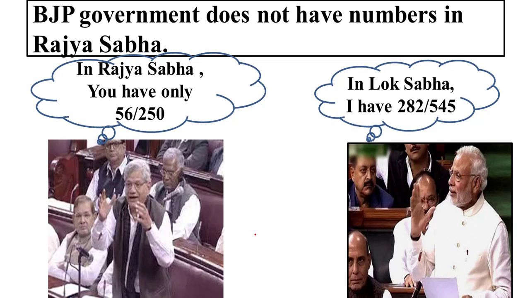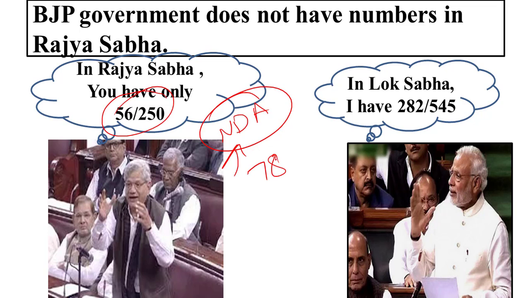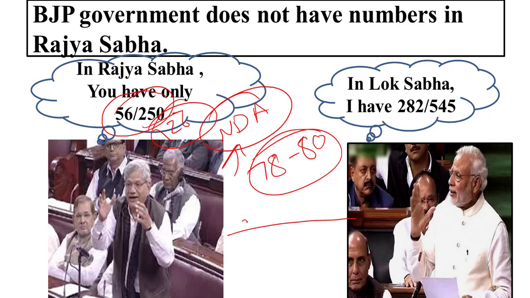Now, just to bypass this number crunch in the Rajya Sabha, because they don't have sufficient numbers. If we take the entire number of the NDA, this alliance of BJP and other parties, they have around 79 to 80 seats, whereas the majority in the Rajya Sabha requires 126, 50%. So they cannot get the legislative agenda approved through the Rajya Sabha as smoothly as they can in the Lok Sabha. We can see it through the numbers.